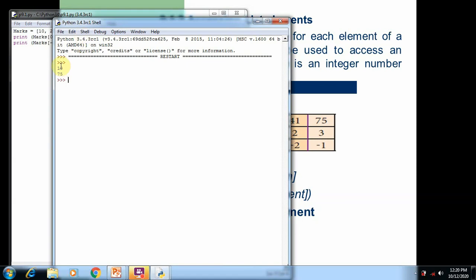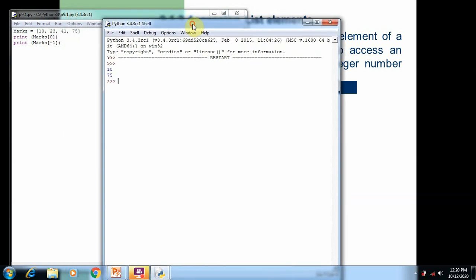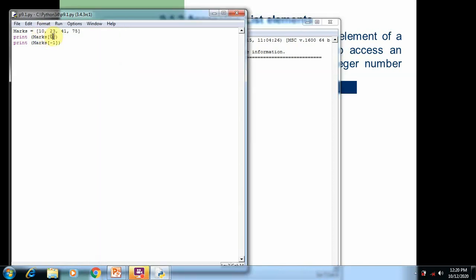When we run this program, we can see 10 and 75 printed on the screen. As output, you can see 10 and 75, because for mass, index number 0 refers to the first element. If you change the program here, you can see the difference.